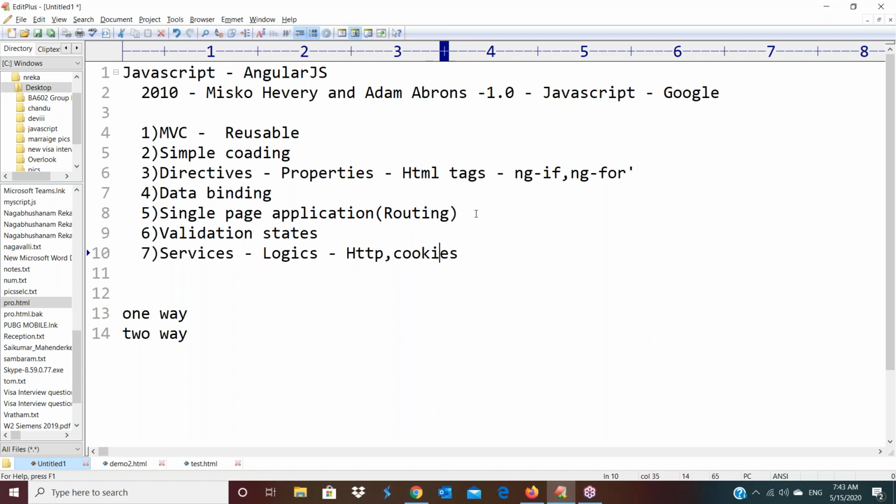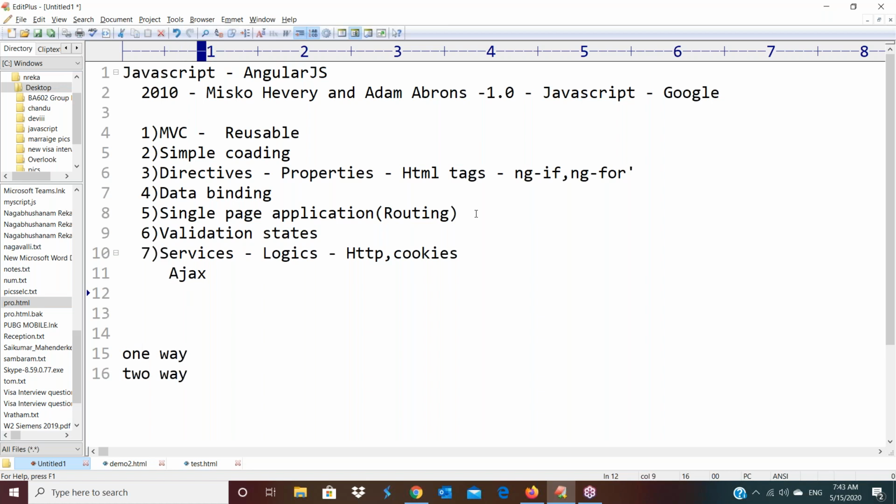For example, one example I will discuss. Here the Ajax concept is there. You want to work with Ajax. Ajax means we use Ajax to send a request from the browser to the server without submitting the web page, right? So this Ajax concept, if you want to create in JavaScript, you want to create an Ajax object in JavaScript.